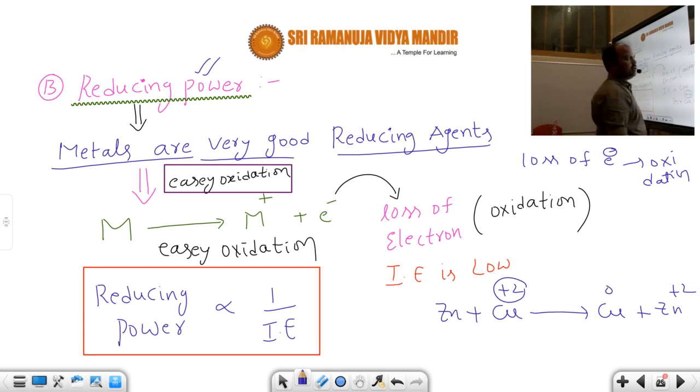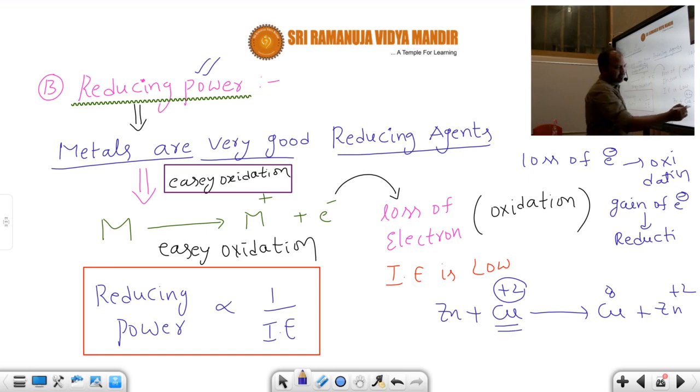Loss of electrons is called oxidation. Gain of electrons is called reduction. So copper has plus 2 charge. It gains 2 electrons and becomes neutral. That means it gains how many electrons? 2 electrons. When electrons are gained, the positive charge is nullified by the negative charge. So copper plus 2 gains 2 electrons, and only then is it neutralized. So Cu plus 2 converts into Cu.